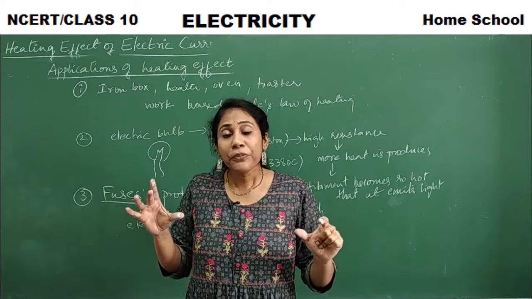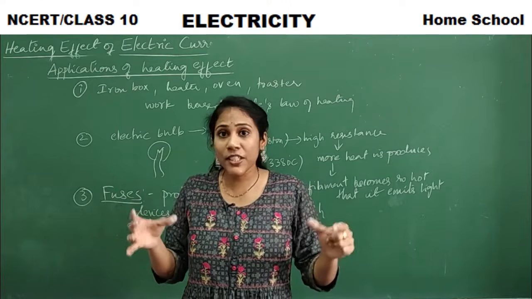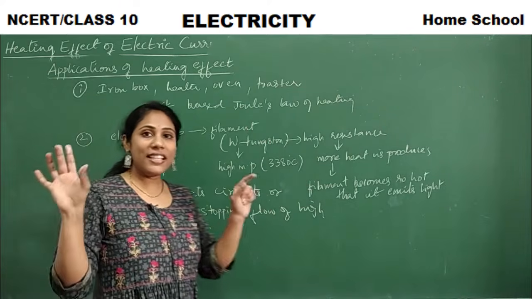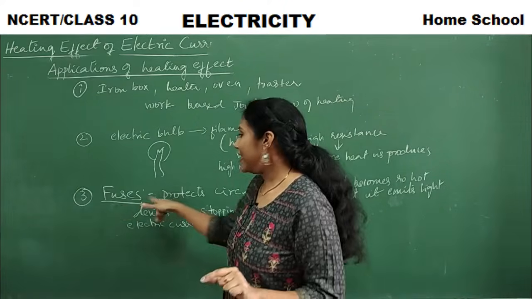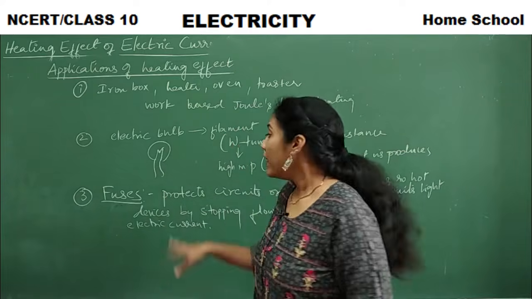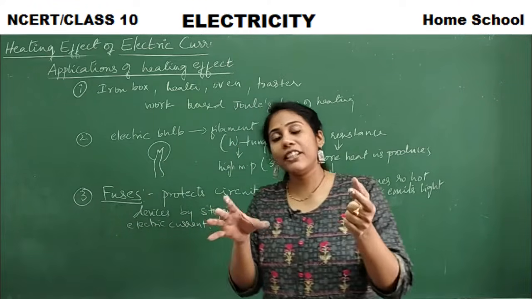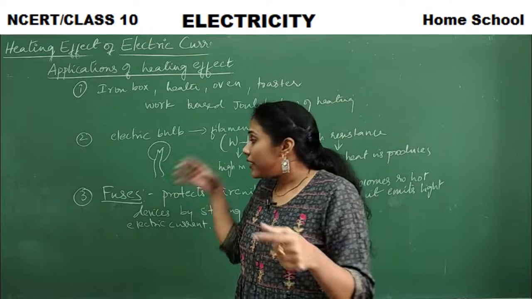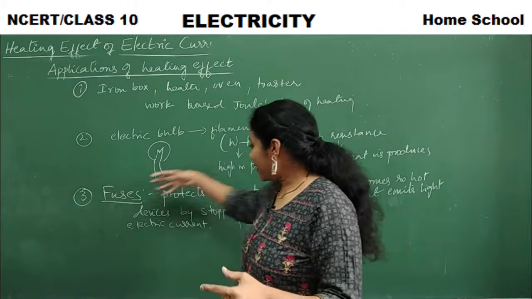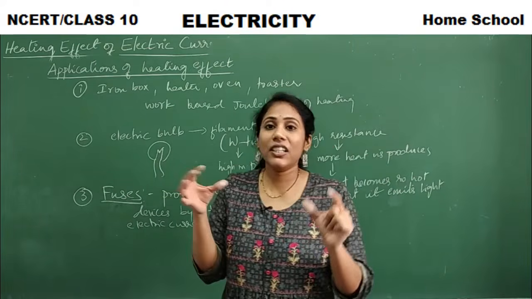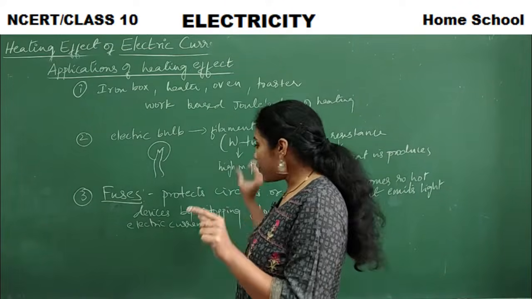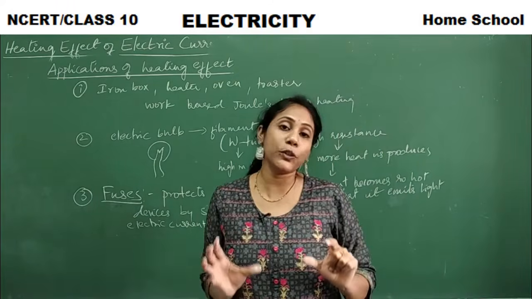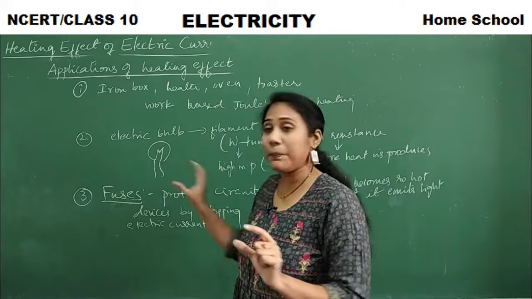So who will protect them from those situations? Fuse will protect them. Whichever costly items are there, they are connected with fuses. Whenever there is high voltage or high current flowing in the circuit, it will protect those costly electrical appliances. It will stop the flow of high electric current into them. That's how it protects them.